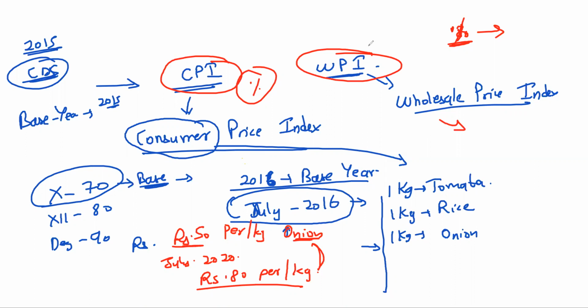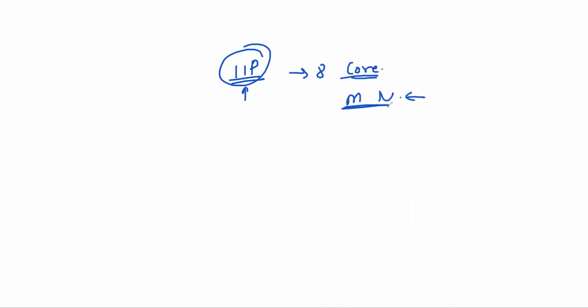Inflation is a very big chapter that will be dealt with in your economics classes. Here you should also know something called IIP, the Index of Industrial Production. There are 8 core industries, along with Maharatna and Navaratna companies. Based on their turnover and profit, I will say whether India is developing, and whether India's GDP will increase or decrease. So inflation is about controlling demand and supply.